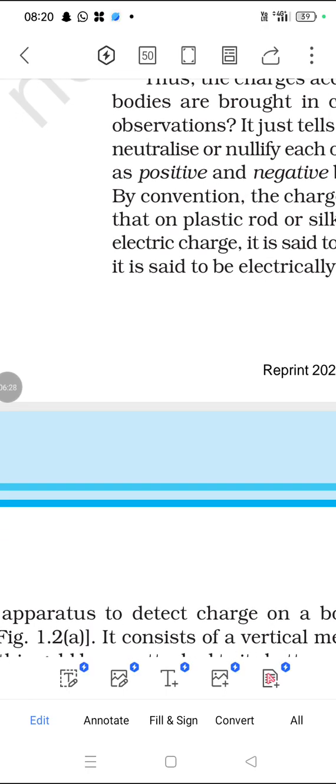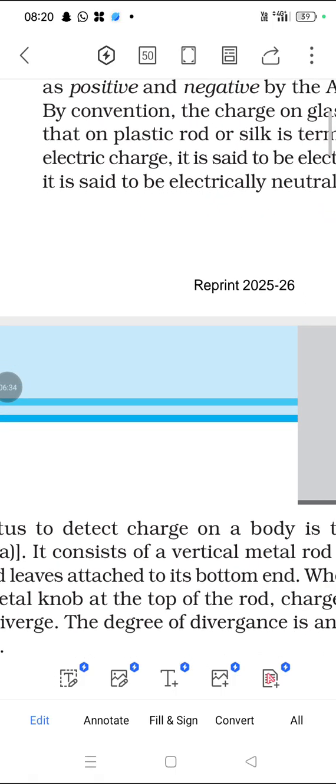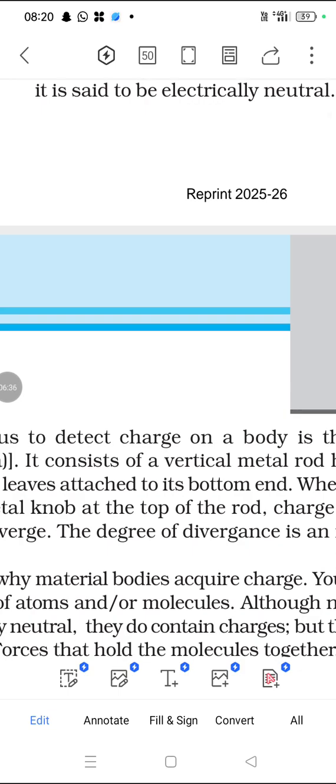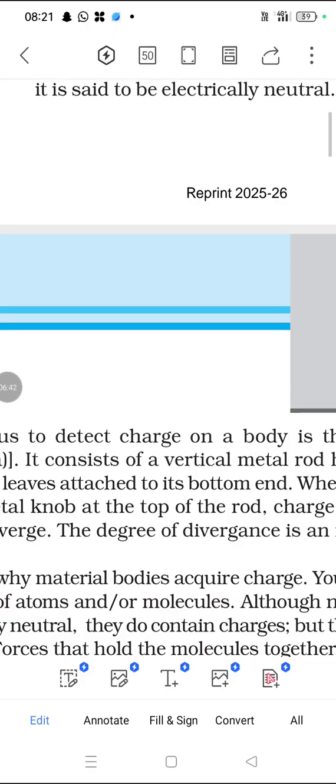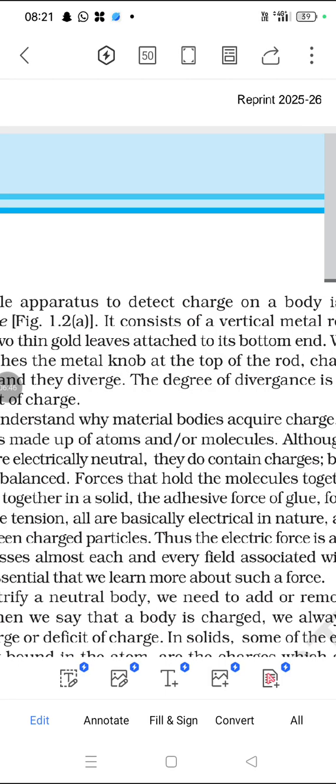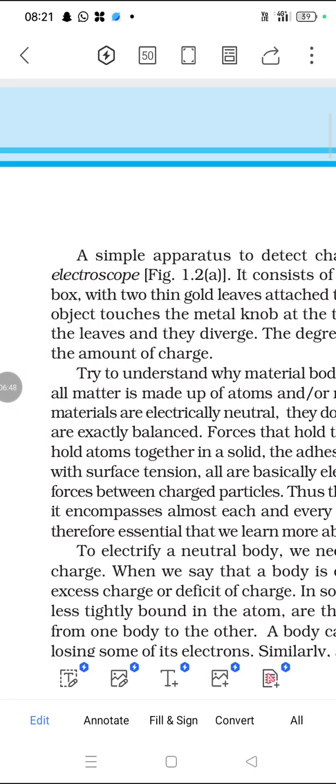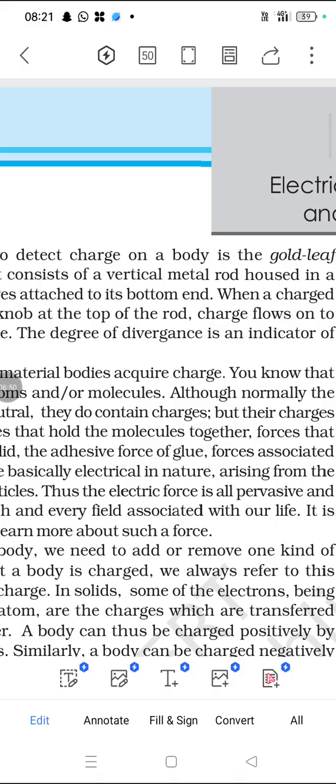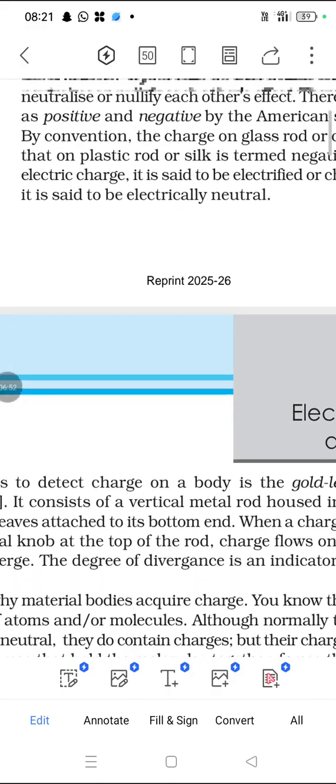The rubbed cloth has negative charge and the other has positive charge, so the number of positive charges is equal to the number of negative charges. That is, there is no change. This will happen. A simple apparatus to detect charge on a body is there. Next one is conduction.